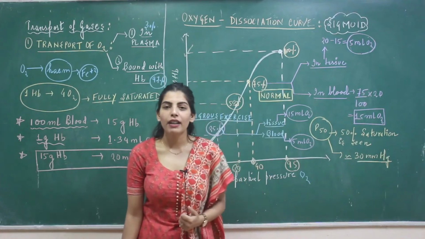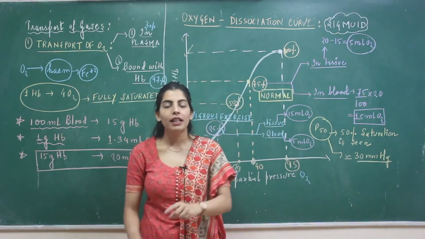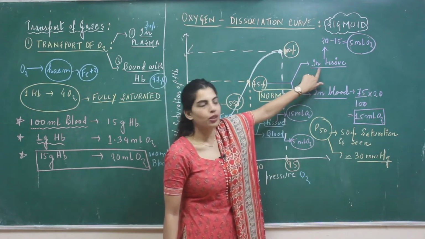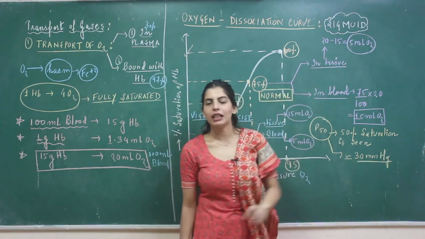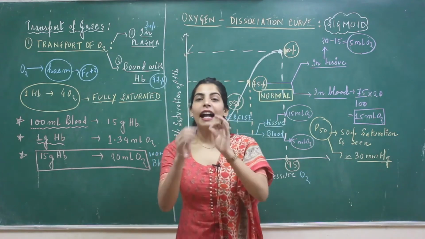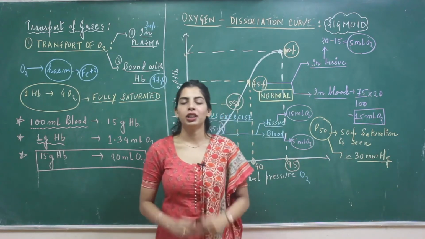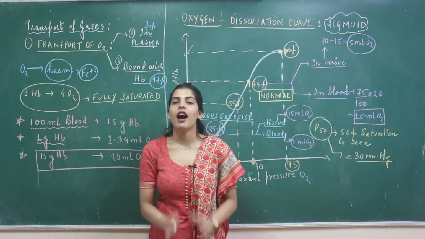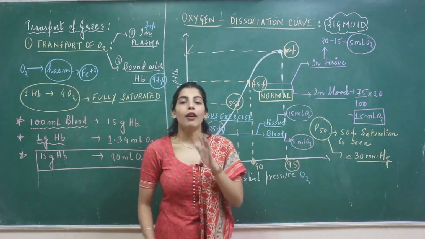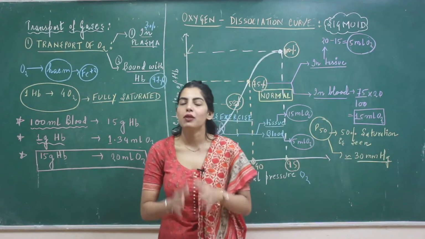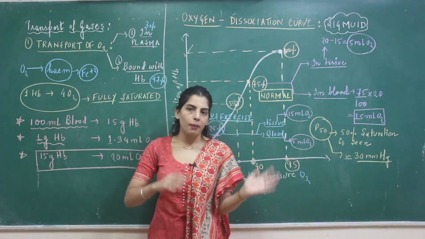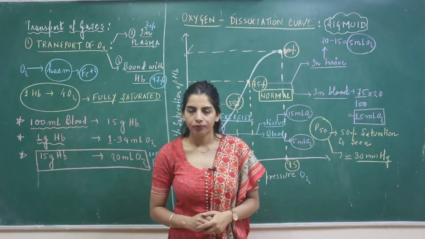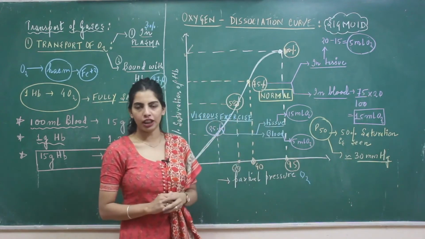Where is this 5 ml gone? We had 20 ml. This 5 ml is transported to the tissues. I have written 20 minus 15, that is 5 ml, which at normal physiological condition is being transported to the tissue by every 100 ml of blood. I hope you can do the calculations for 1000 ml of blood, or whatever zeros they are adding, you can change it accordingly. That's in the normal physiological condition.